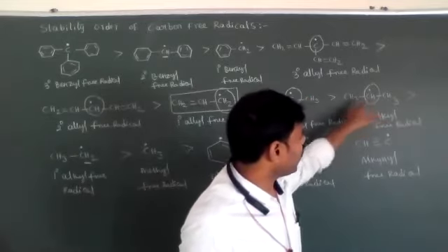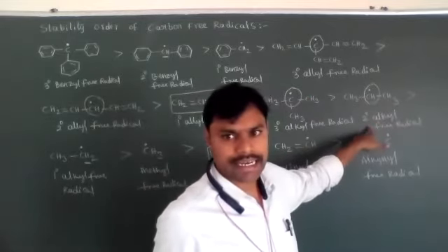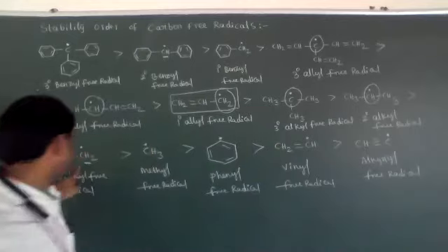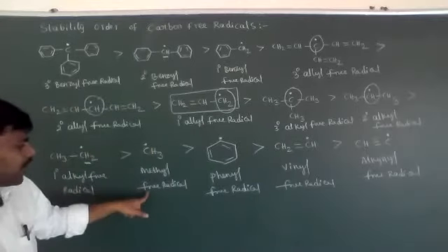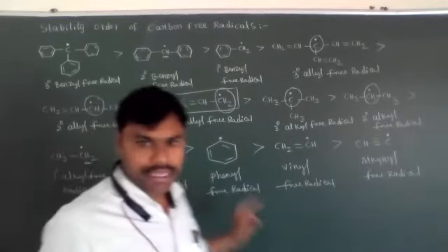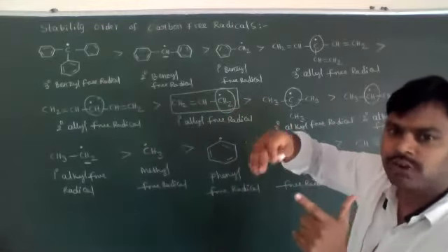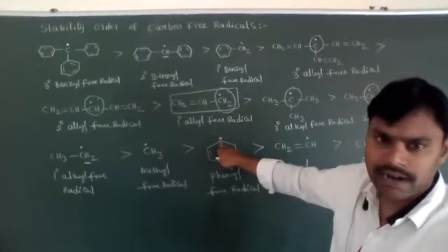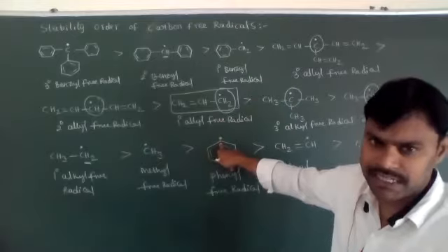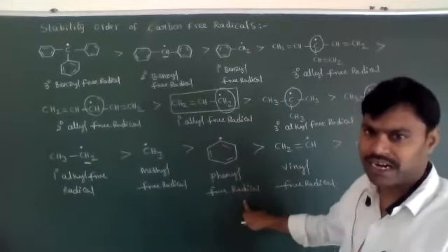Now, two alkyl groups are present, thus it is called a secondary alkyl free radical. This is a primary alkyl free radical, the methyl free radical. And phenyl: from the benzene ring, you have to break a carbon-hydrogen bond homolytically. Then at that carbon atom one free radical is present in the benzene ring, which is called the phenyl free radical.